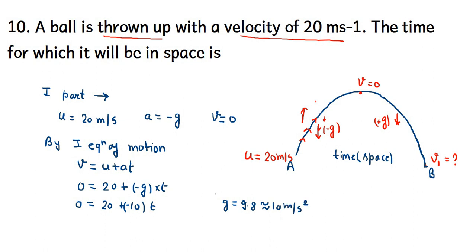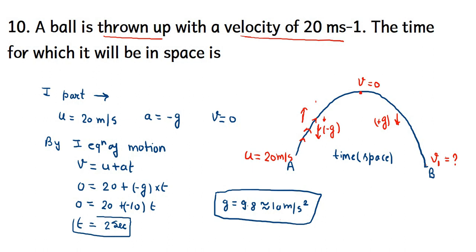We place the same value in the equation. Now if we solve, we get t equals 2 seconds. So we can say the ball takes 2 seconds to reach the maximum height.